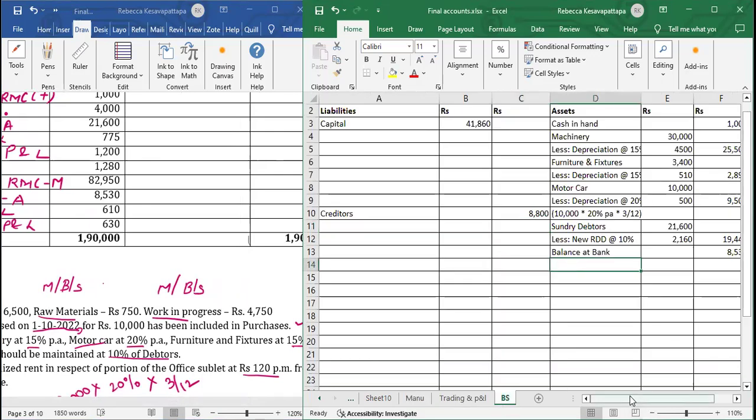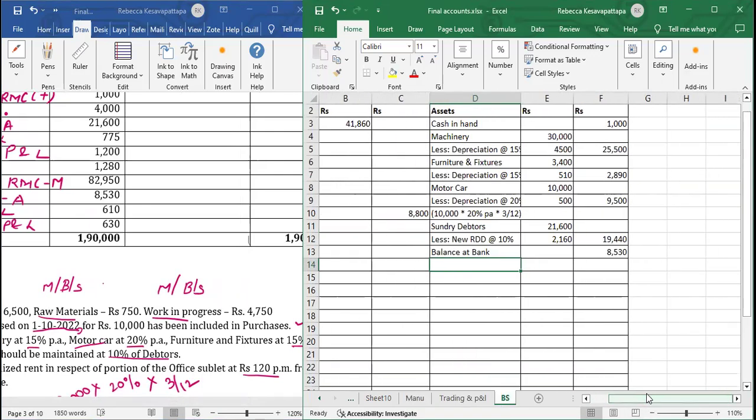We will write here closing the stock. What we saw here first, finished goods, amount 6,500.